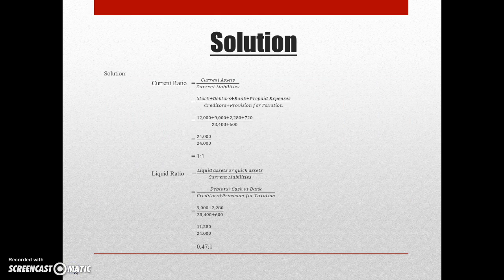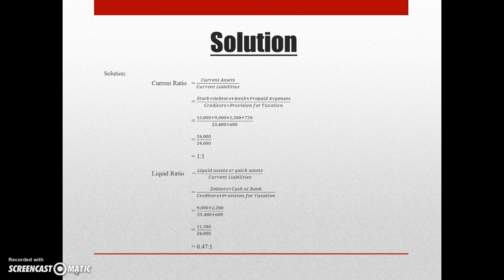This is the solution: current ratio equals current assets divided by current liabilities, which also equals stock plus debtors plus bank plus prepaid expenses, divided by creditors plus provision for taxation.